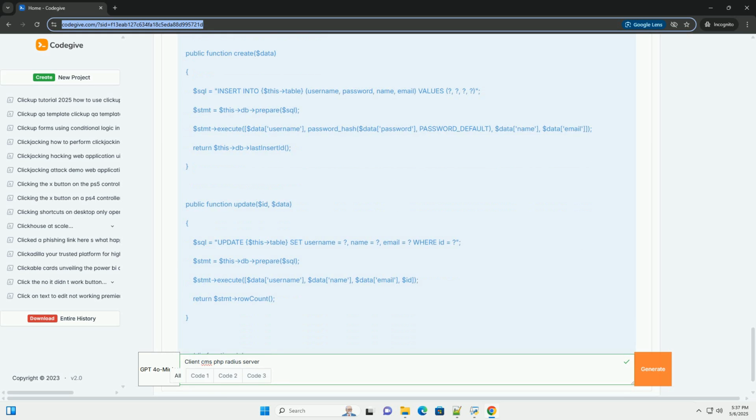1. Show attributes: retrieves all attributes associated with a client from the radius_attributes table. 2. Add attribute: adds a new attribute to the radius_attributes table for a specific client. 3.